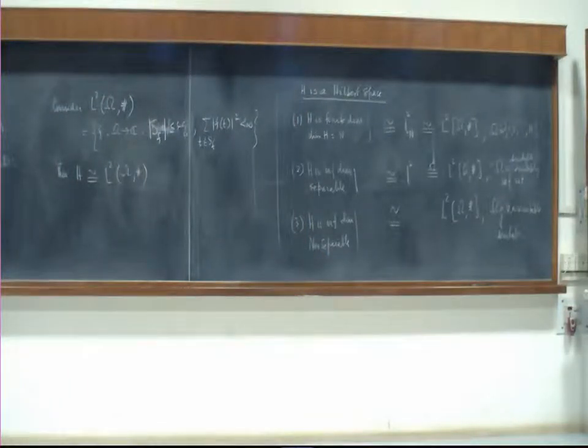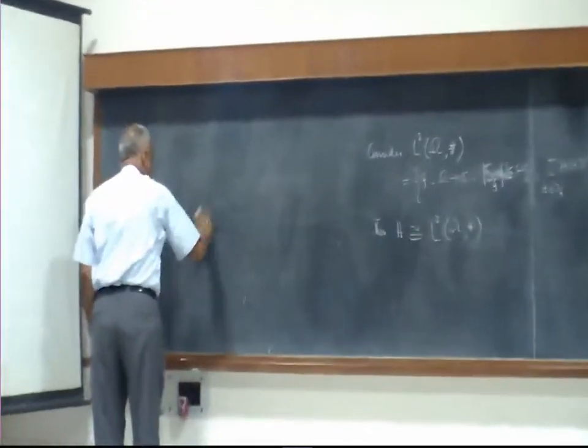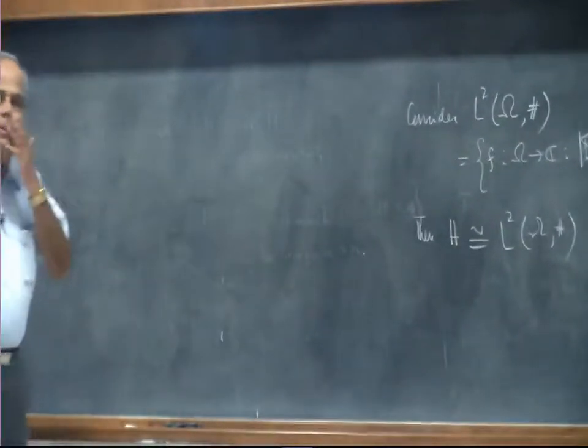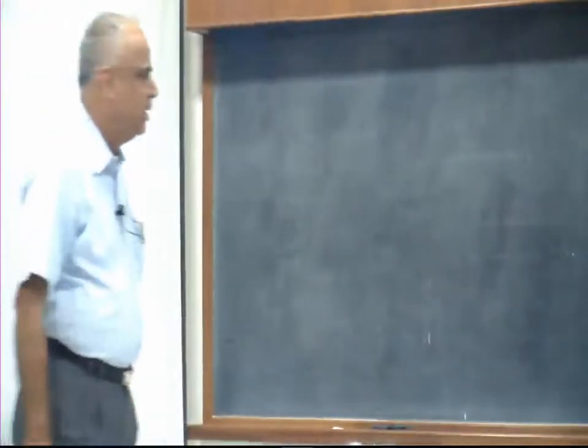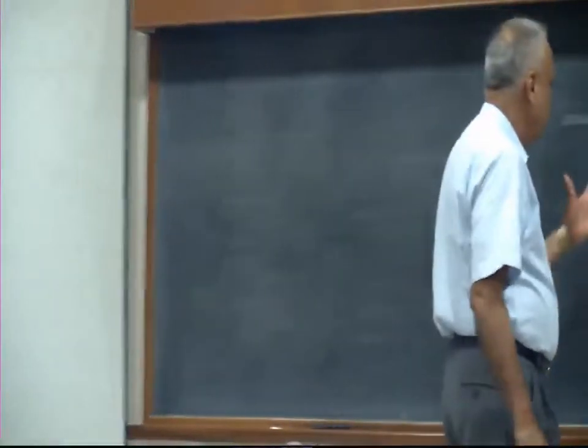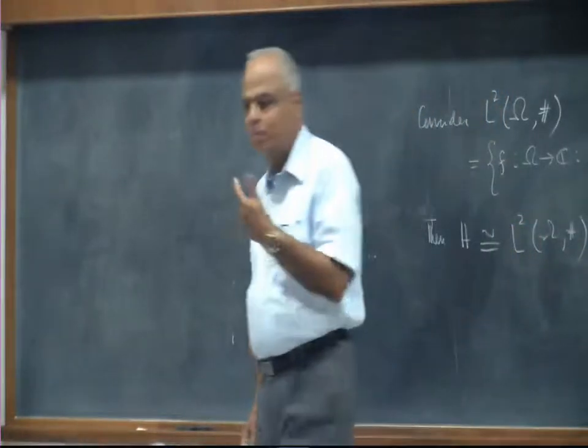Now that's one aspect of Hilbert space. There may be Hilbert spaces and Hilbert spaces, but they are all essentially the same, L2 spaces. Okay. On the right setup, they will all be identified with L2 spaces. So L2 spaces are the only Hilbert spaces to be studied.